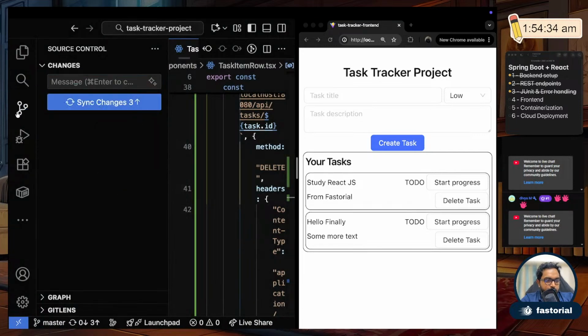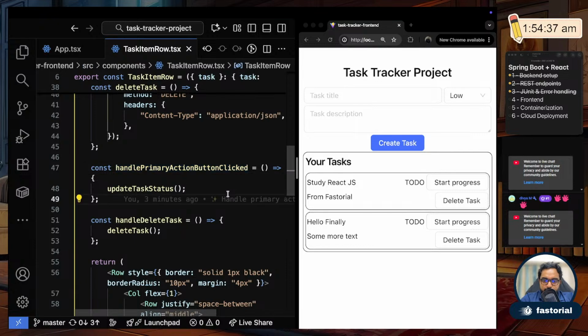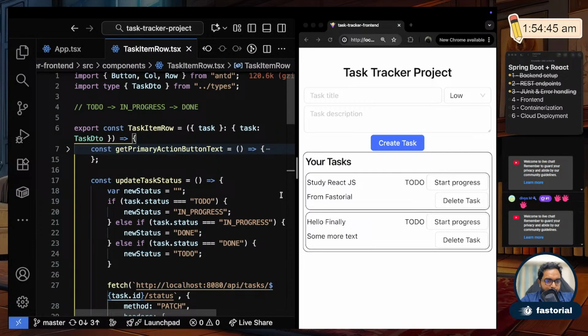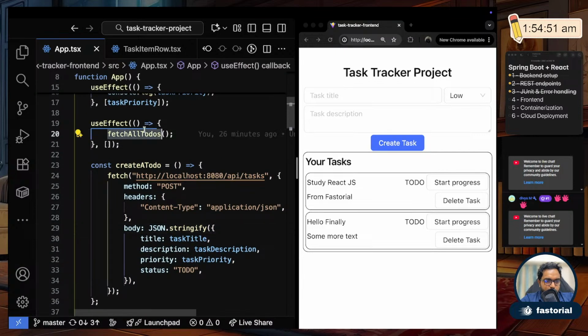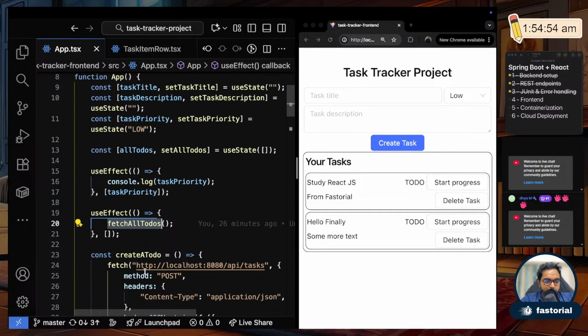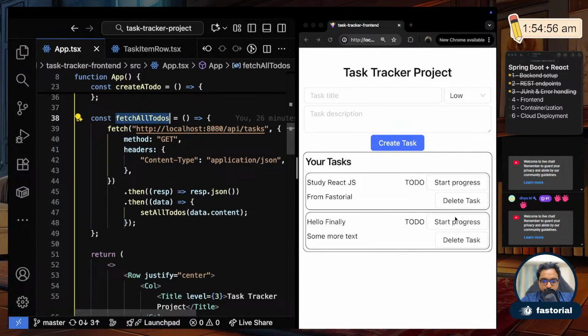Okay, so what we'll do next is, this thing is not refreshing whenever we do an action, right? So let's fix that first. Let me go to app.tsx. There is this fetchAllToDos function, right? This function is what is actually fetching all the to-dos and injecting them into this front end area. I'll call this function whenever we do an action. This is still not very optimized, but it is the most basic thing we can do to make UI updates whenever something happens.